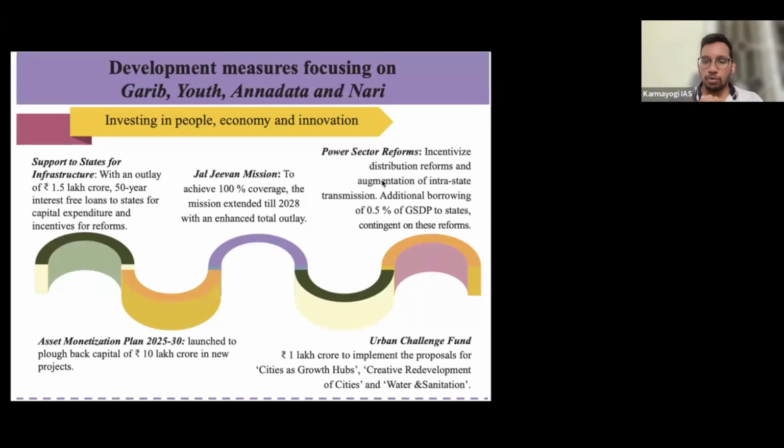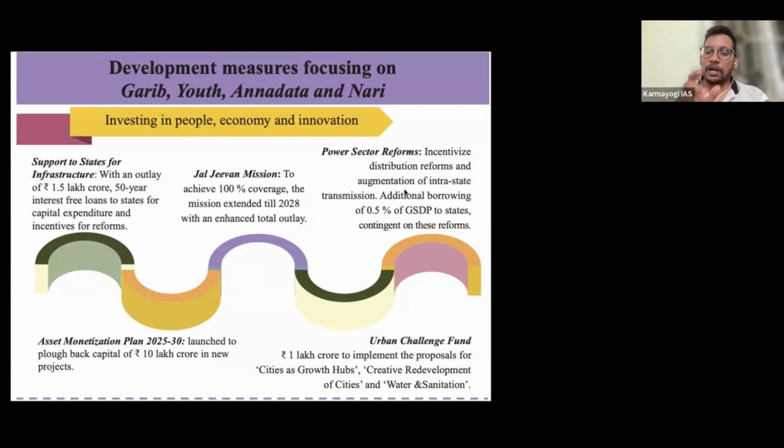So that's why the government wants to tell the states, because electricity is a subject in the concurrent list. So states as well as the center have the power to do these things, but the central government does not interfere much in the concurrent list, except in the national interest. States are very lagging in power sector reforms. So here, the central government is allowing states to take an extra 0.5% of their gross state domestic product, GSDP, as loans from the market.